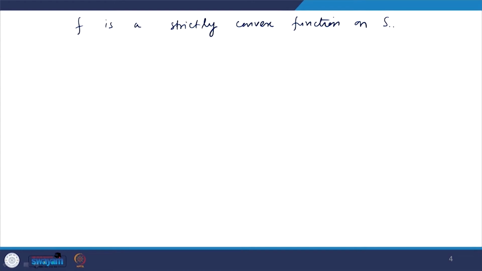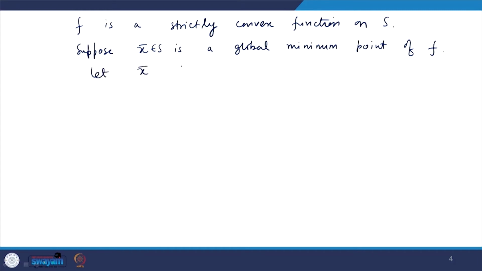Okay. Suppose x bar is a point of global minimum of f, x bar belongs to S. Let x bar be not a unique point.